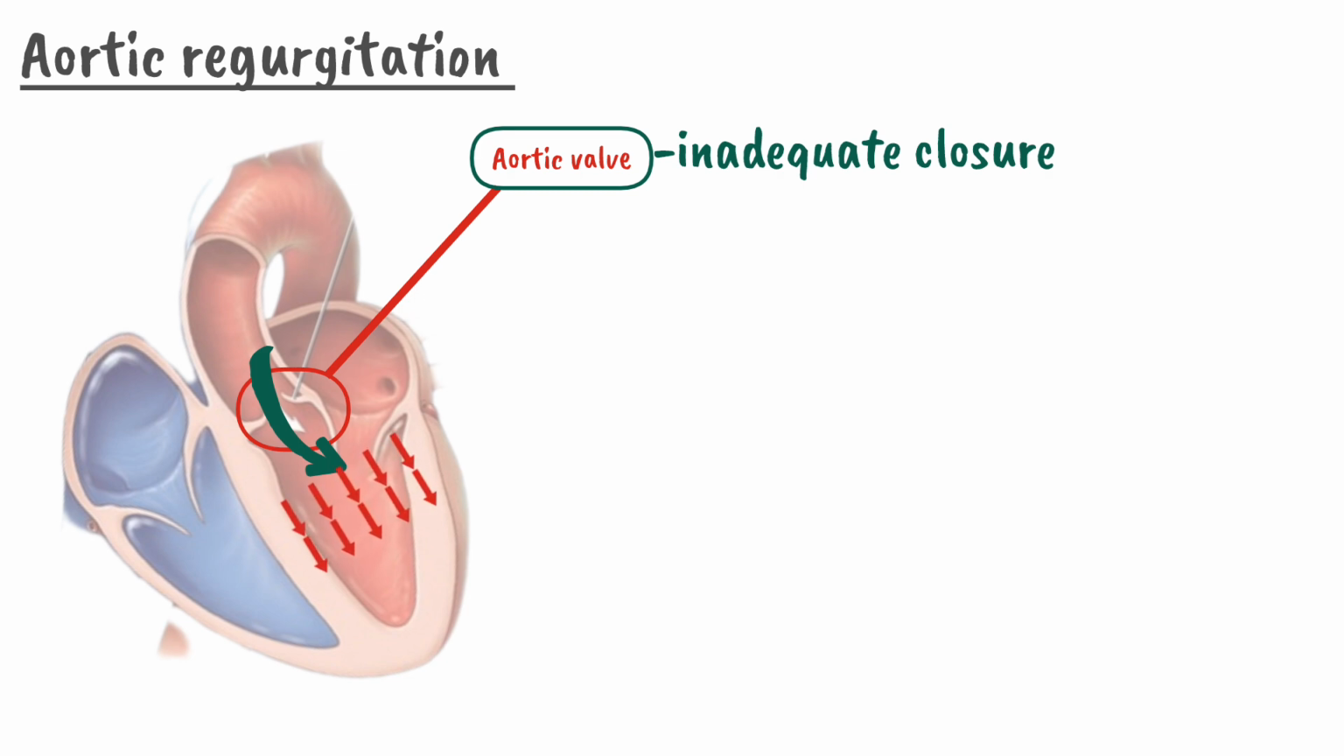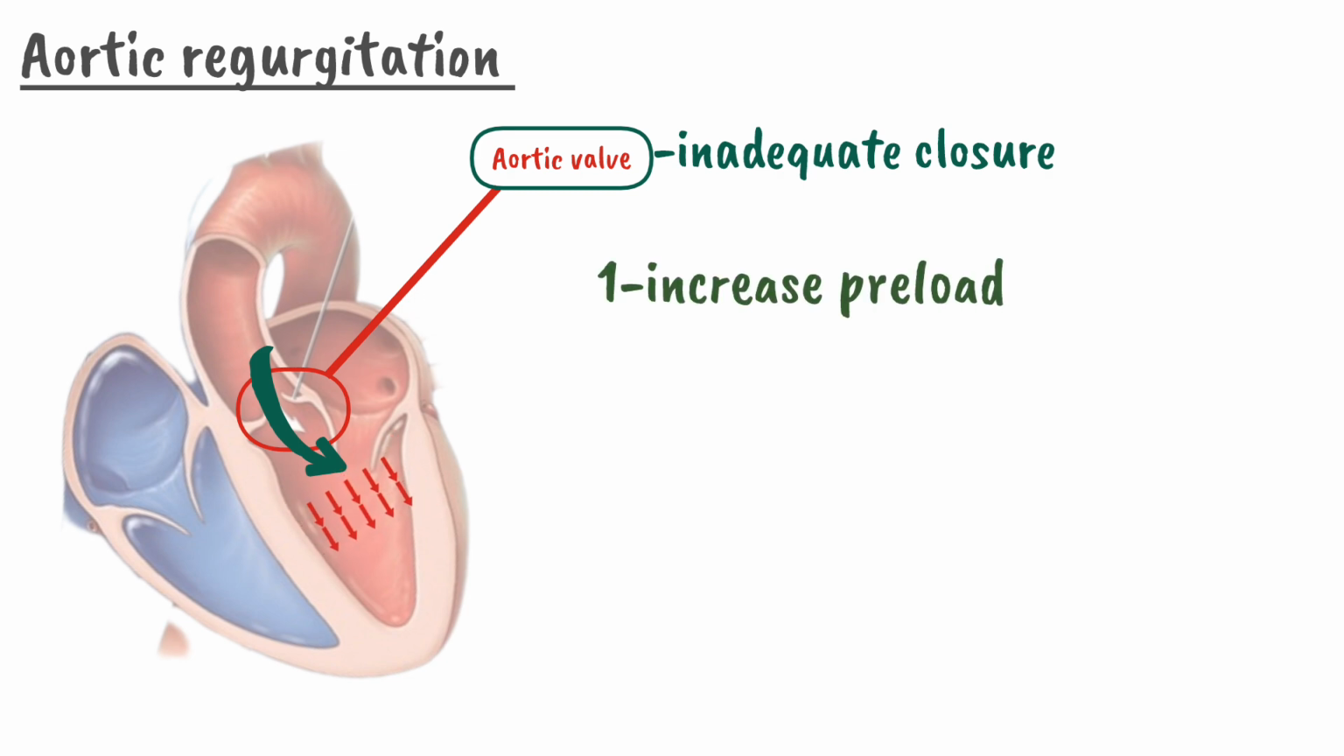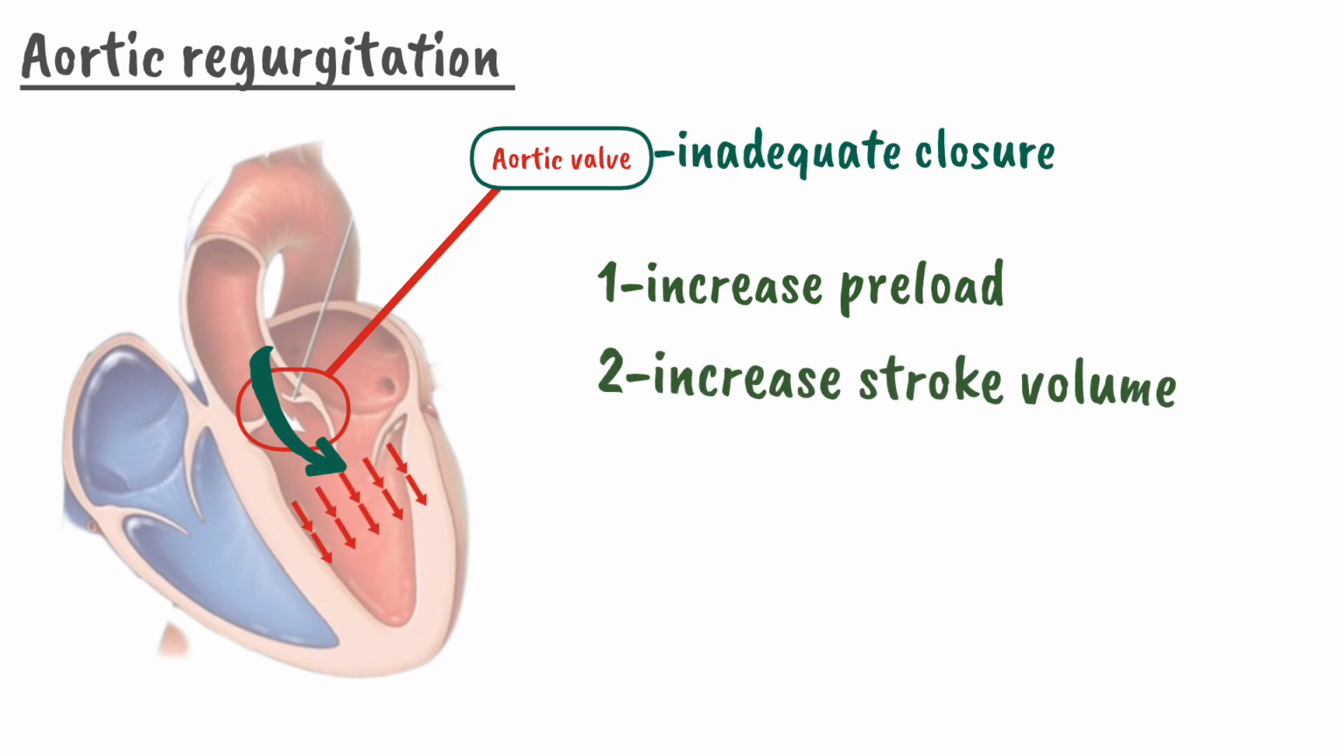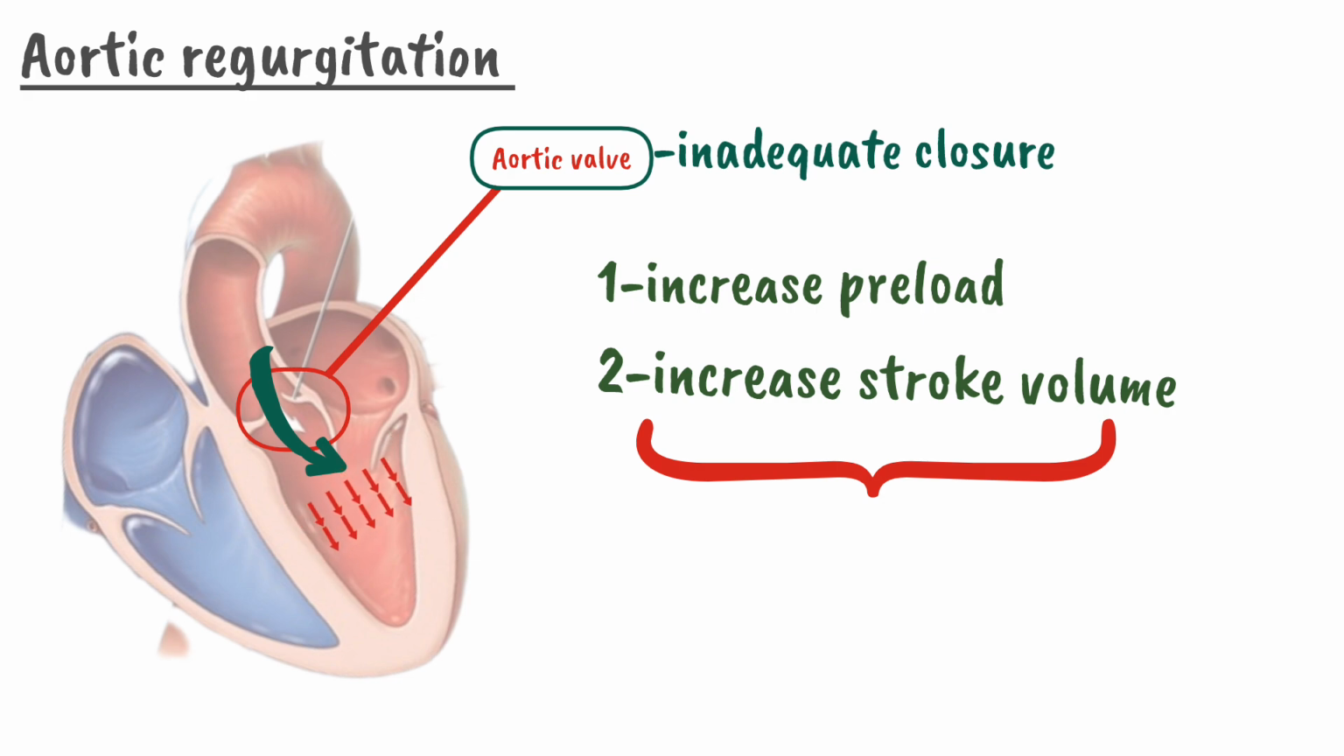So due to this, the heart will have an increased preload due to the high volume of blood, and to counter it, it will also increase stroke volume because the blood is not reaching the peripheral circulation. So the heart is applying more force to pump the blood forward. As a consequence of these two things, increased preload and increased stroke volume, the heart will dilate.